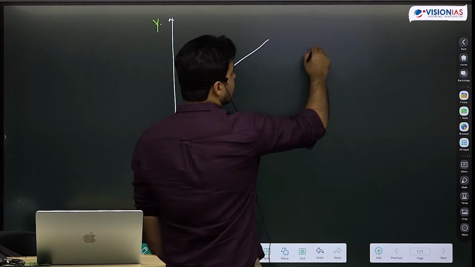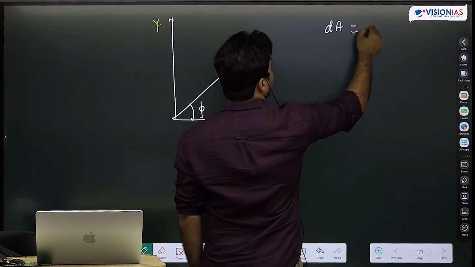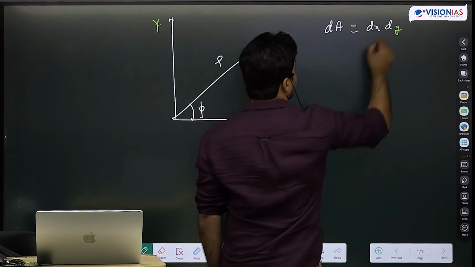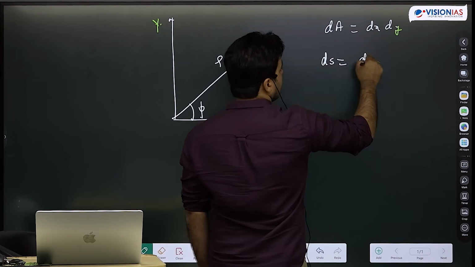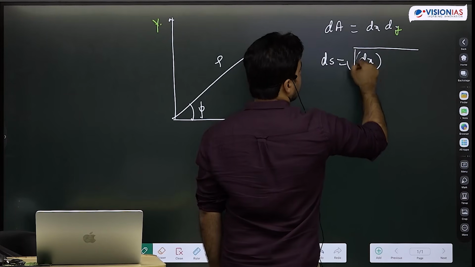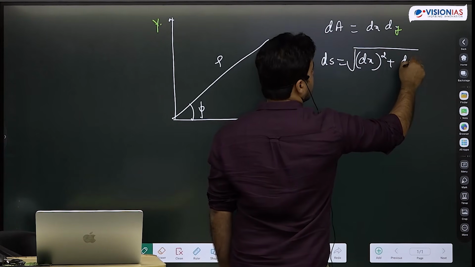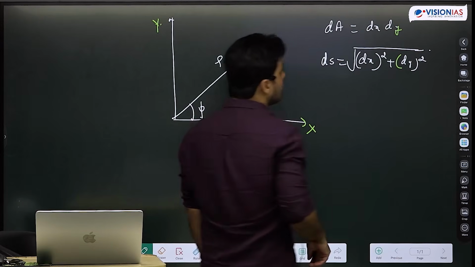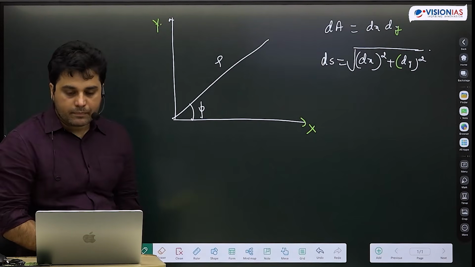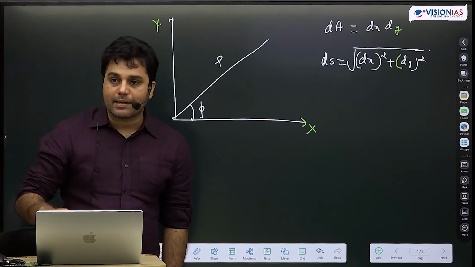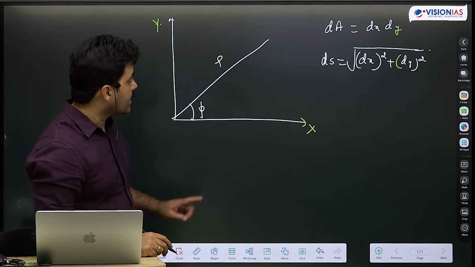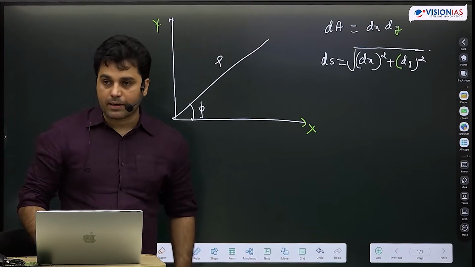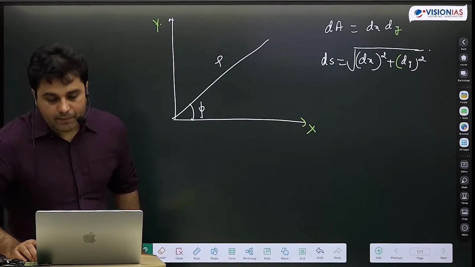So I mentioned a few things, that dA will be dx dy, and ds will be the square root of dx square plus dy square. Okay? Same thing in the Cartesian system; in the plane polar coordinate system, what will these two things look like? I will give you a few minutes to solve this.